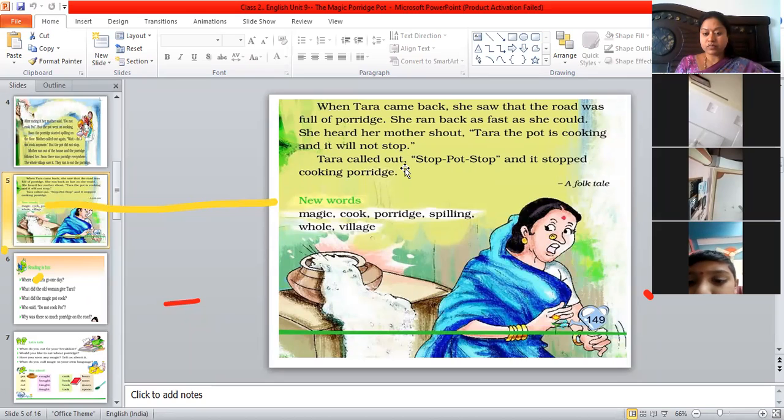Tara called out, because Tara knows the magical words. She immediately went and said, stop, pot, stop. And it stopped cooking porridge. So what has she done? Tara came and she used these magical words. Stop, pot, stop. And it stopped cooking porridge. So this is about the magic porridge pot.